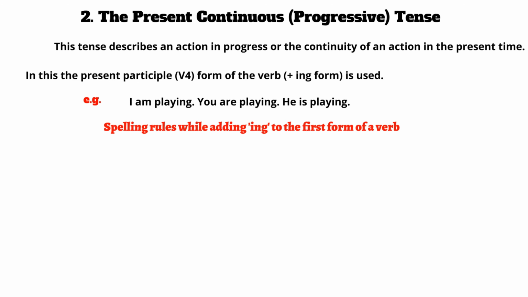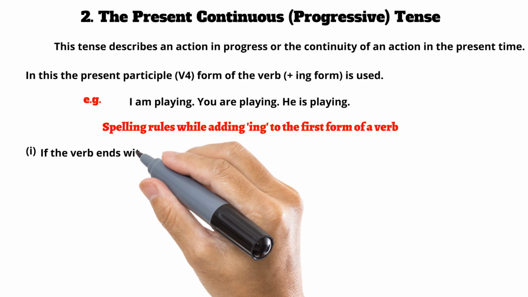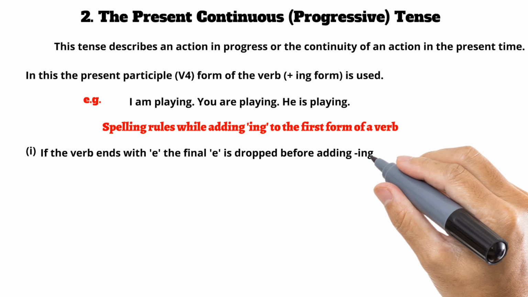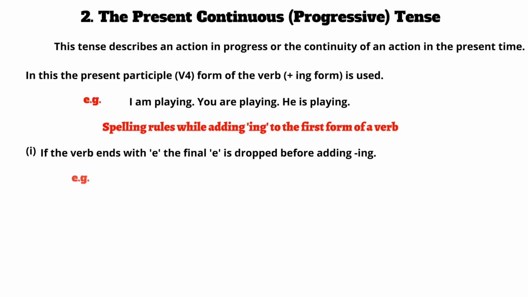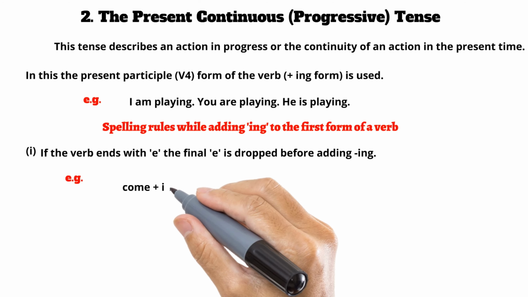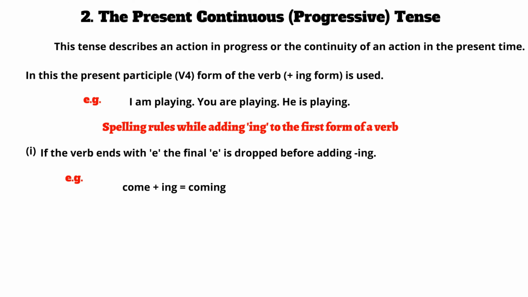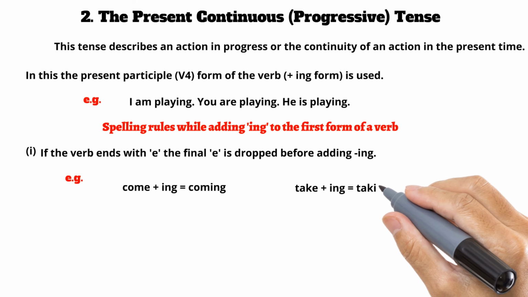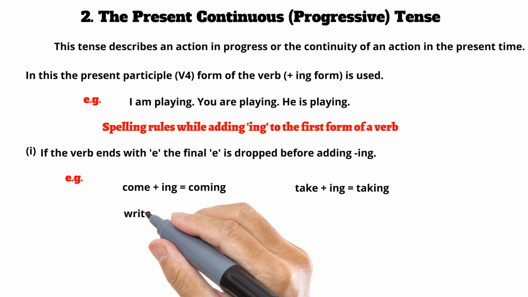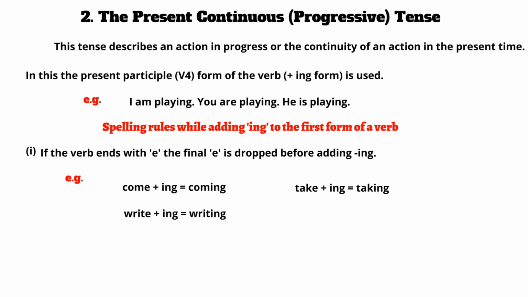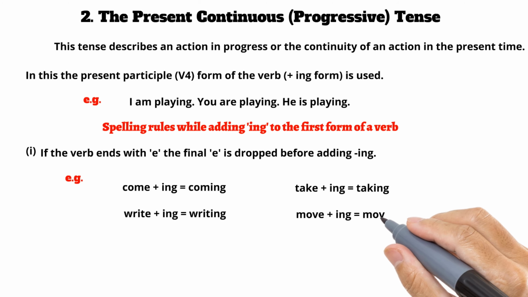Spelling rules while adding ing to the first form of a verb. If the verb ends with e, the final e is dropped before adding ing. Come plus ing equals coming. Take plus ing equals taking. Write plus ing equals writing. Move plus ing equals moving.